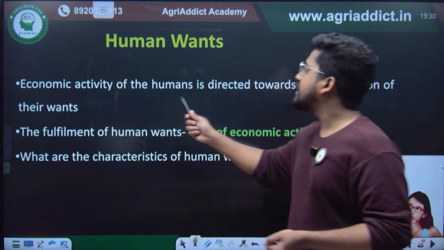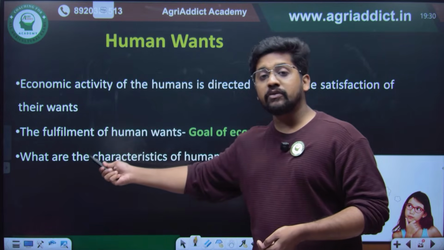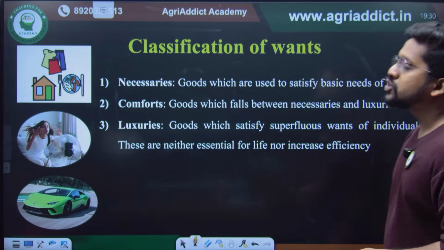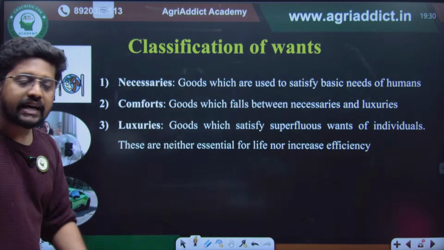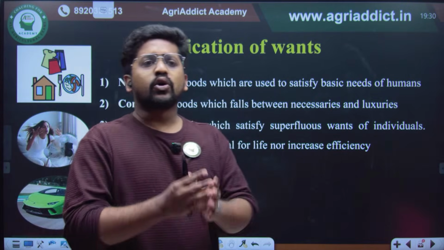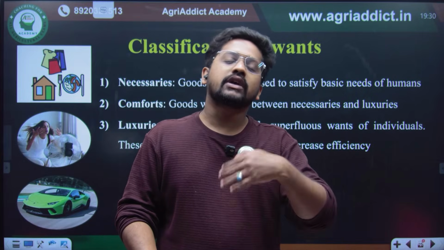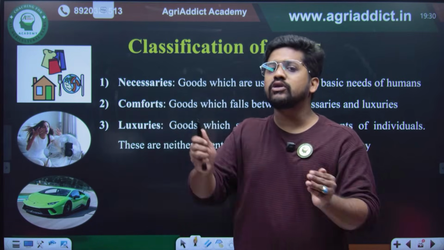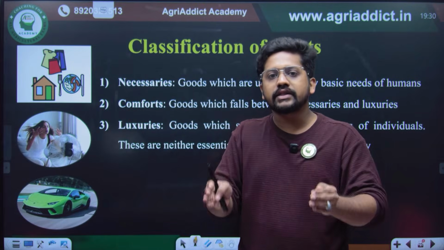So economic activity of humans is directed towards satisfying their human wants, and the fulfillment of the human wants is nothing but the ultimate goal of every economic activity. So wants can be classified into three, such as necessaries, comforts, and luxuries. So what are necessaries? Those wants without which we cannot survive. Like you want to drink water, you cannot live without having food, right? Such kind of things are called necessaries, absolutely needed for your existence or for your livelihood on this earth.